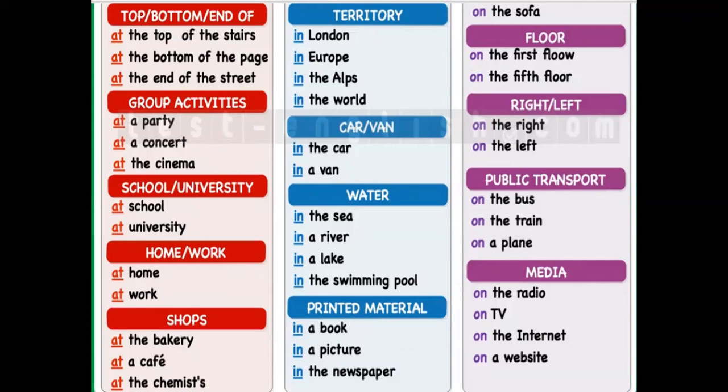Again, if you want to use on: you use on when you have a surface, like the book is on the table, spread out a carpet on the floor. So there is a surface, then you can use on. Second, one more thing you can use is from, like this letter has come from Agra. This is also where you can use it for place. You are showing the place. It has come from Agra.